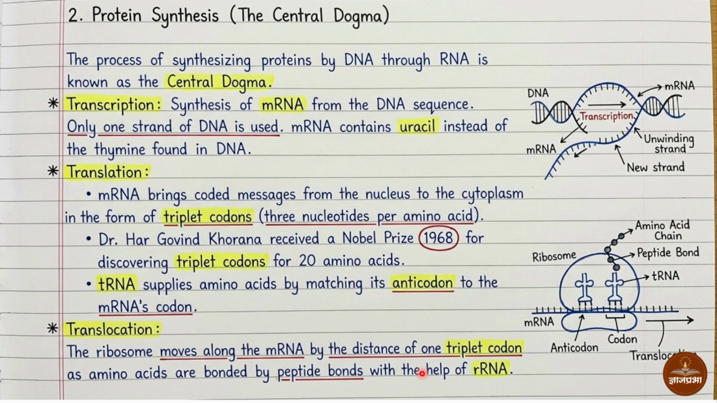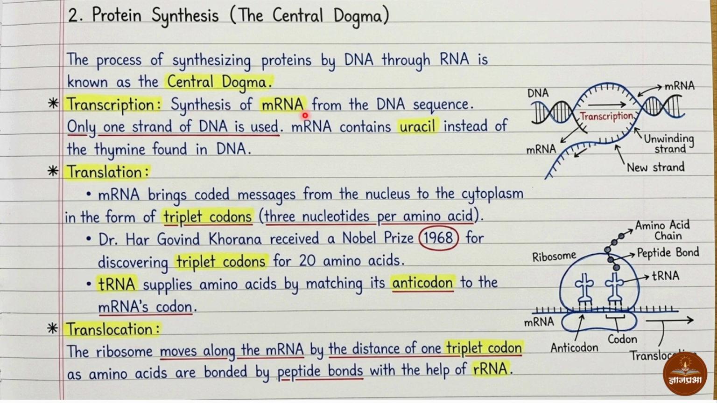Next is the process of protein synthesis. Here is the term central dogma. The process of synthesizing protein by DNA through RNA is nothing but the central dogma. This process of protein synthesis from DNA through RNA is called central dogma. This central dogma process has three steps. First is transcription, second is translation, and third is translocation.